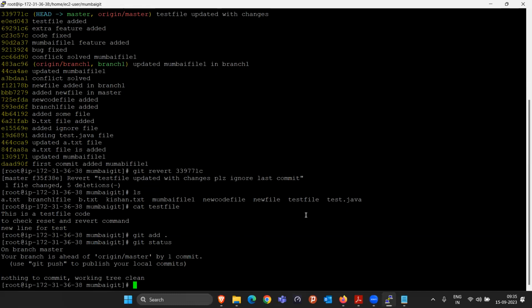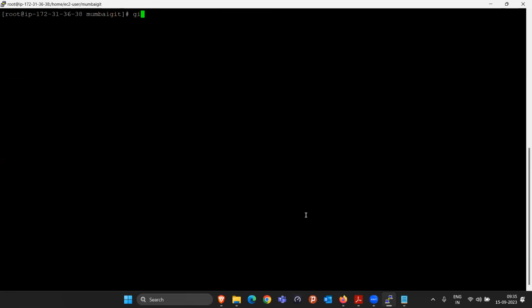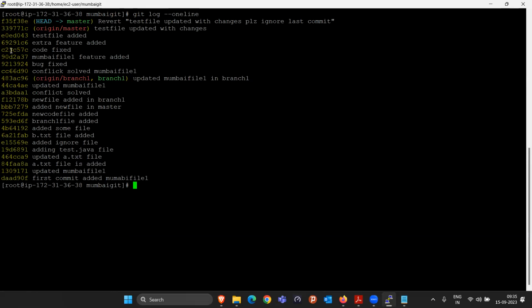Okay, what happened is basically it already made a new commit. If we do git log --oneline, okay, so see, previously this was the commit. This was the wrong commit. Yes or no? Okay, this was our wrong commit. Now automatically it made one more commit with this name. Okay, and in this commit it is saying that we reverted this. Whatever changes you did during this commit, I reverted back. That means whatever the changes you did at this stage will be exactly replicated at this commit. Making sense? We are just bypassing this.